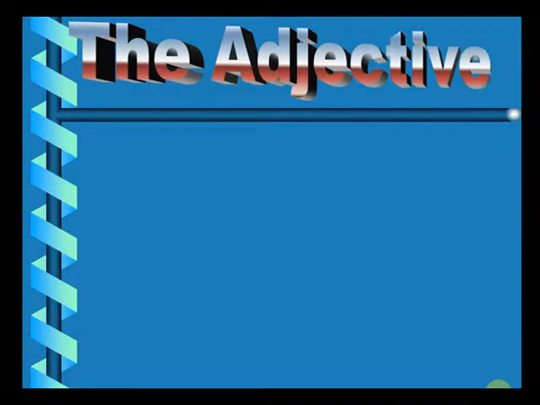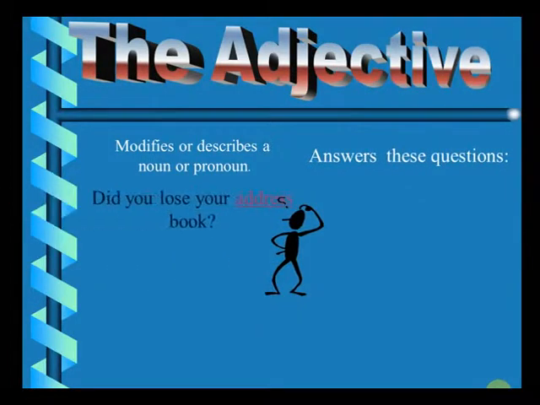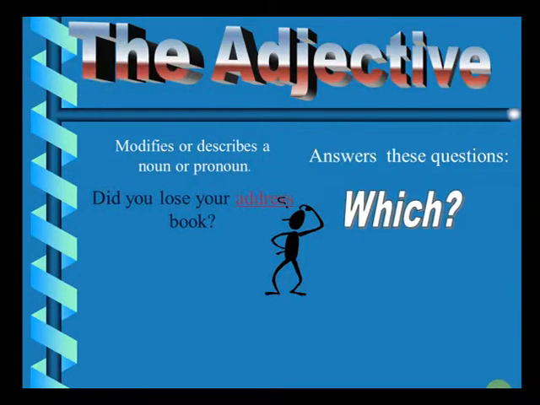Did you lose your address book? So which book did you lose? Your address book. Is that a wool sweater? So what kind of sweater is it? It's a wool sweater. And generally you can notice one thing, all these adjectives are placed before the nouns.